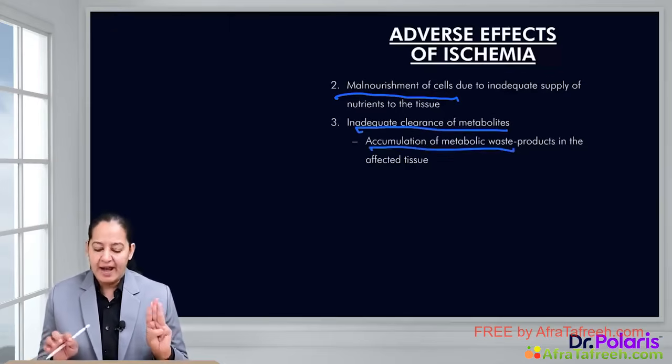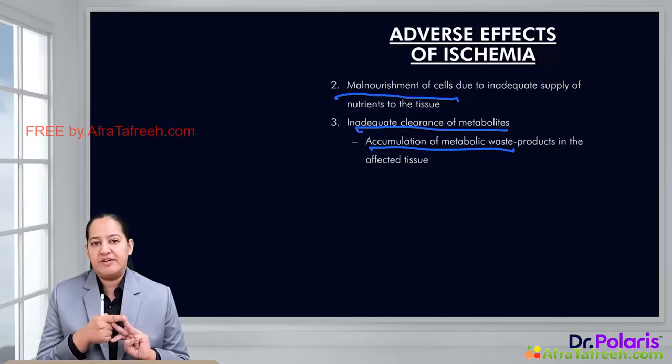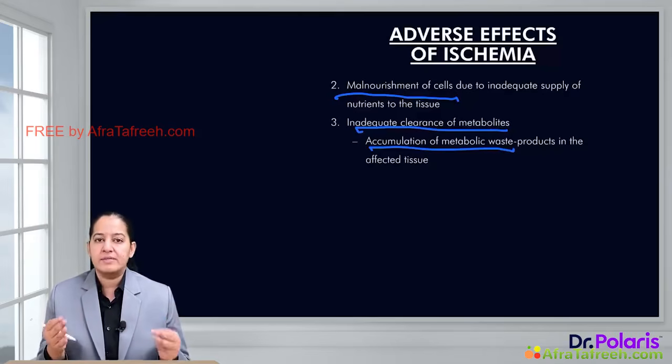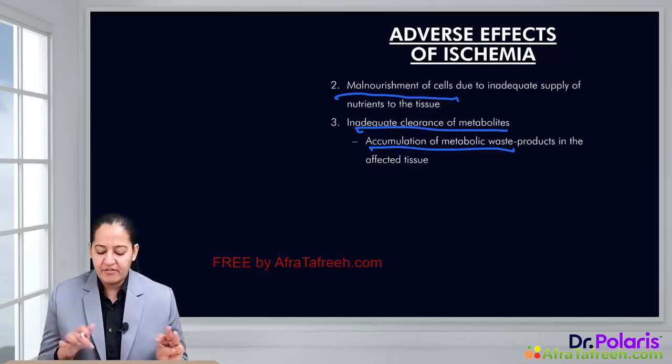So these are the 3 adverse effects of ischemia. What are the 3 adverse effects? It is hypoxia, deprivation of nutrition and accumulation of waste. Whenever any organ receives less blood, it can undergo hypoxia, that is less oxygen, deprivation of nutrition and accumulation of metabolic waste. The 3 adverse effects of ischemia.